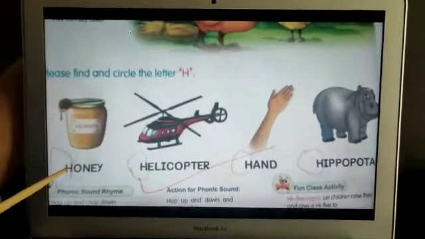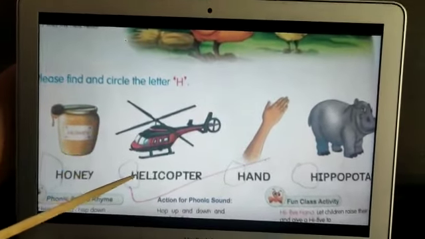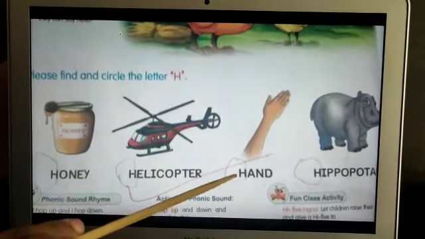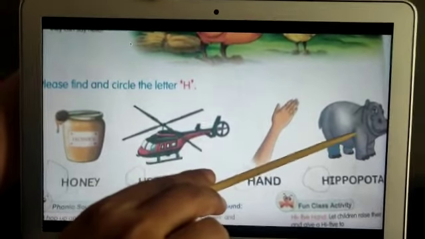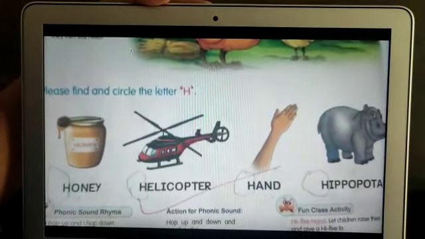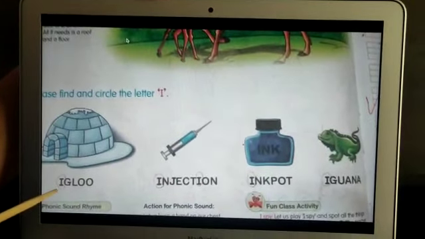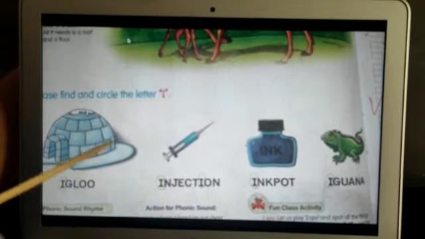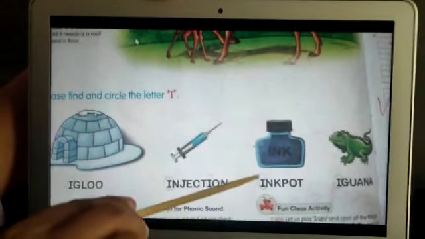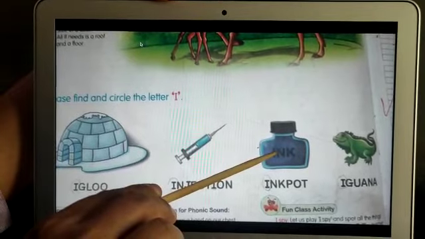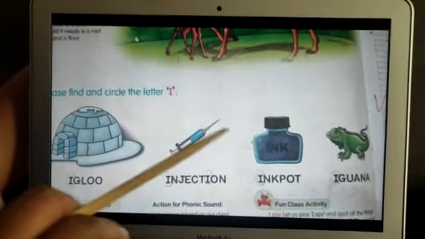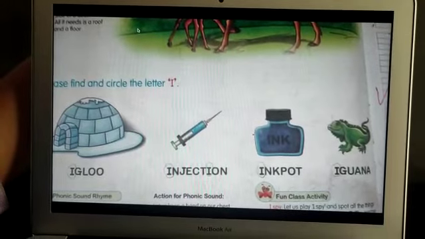Let us see H. How is the taste of honey? Yes, sweet. H for honey. H for helicopter. H for hen. H for hippopotamus. So H says ha, ha, ha. Let us see I. I for igloo. I for injection. I for import. So I says E, E, E, E.